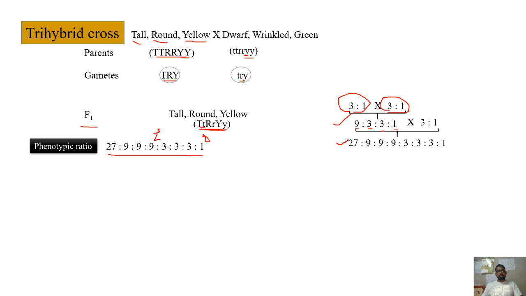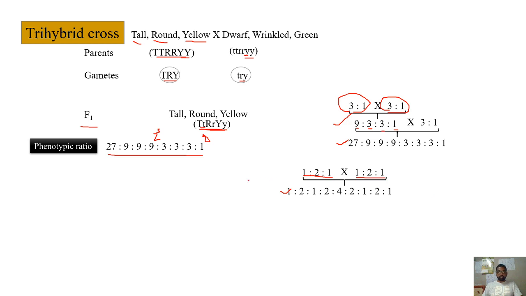The same way, the genotypic ratio will be a little bit complicated, not that important, but just to show how we can get this genotypic ratio. See, already we have seen how the genotypic ratio of the dihybrid cross will be. This is the genotypic ratio of monohybrid cross. I am multiplying that with another monohybrid genotypic ratio. So what I'll get, 1 into 1, 1, 1 into 2, 2, 1 into 1, 1, 2 into 1, 2, 2 into 2, 4, 2 into 1, 2. The same way this also, 1 is to 2 is to 1. This is how I'll get the genotypic ratio in the F2 generation of dihybrid cross.